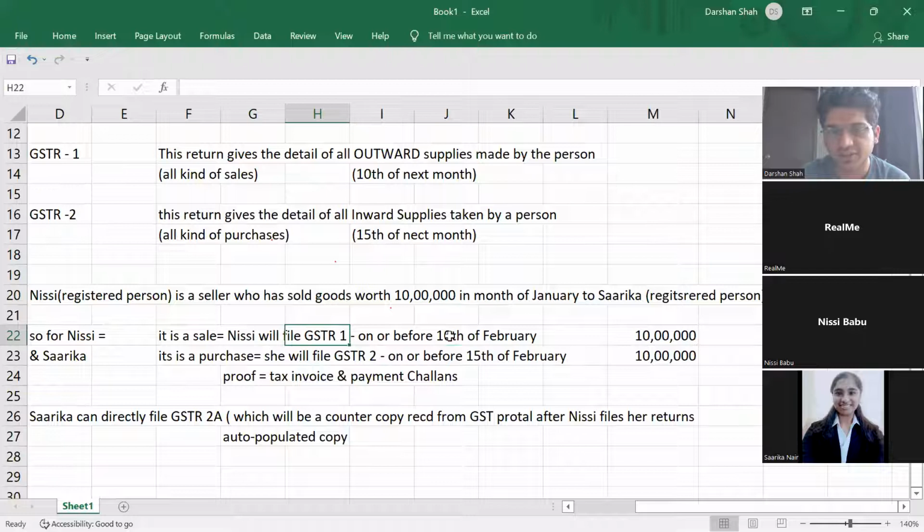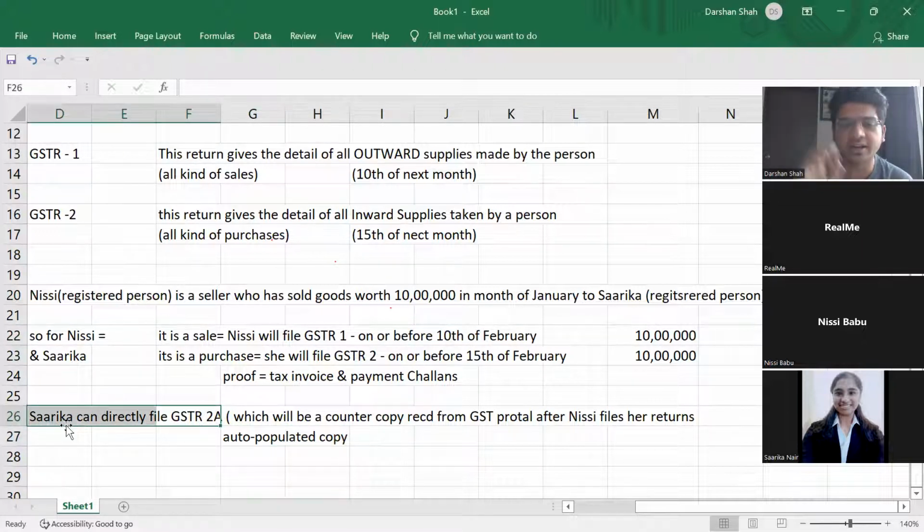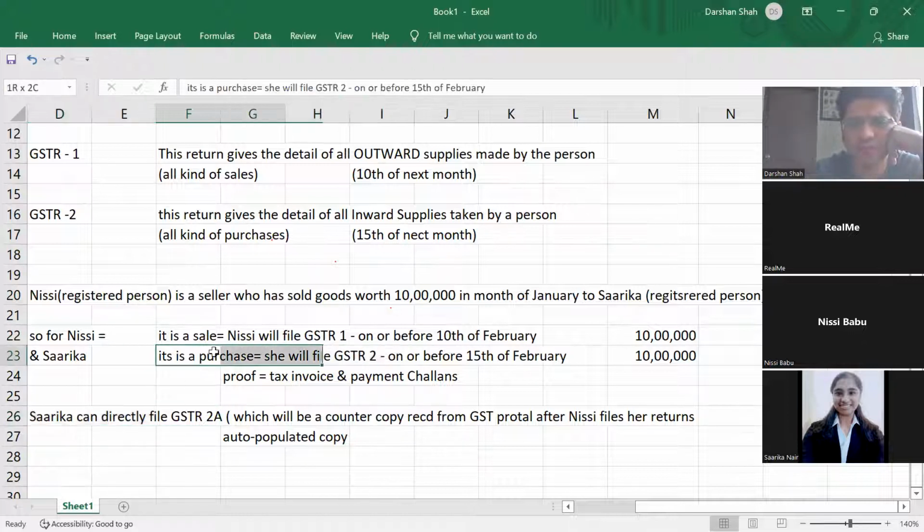When Nisi files the GSTR1 on 10th February, a copy will be generated on the GST portal, and that auto-populated copy will come to Sarika as GSTR2A. Sarika can directly file GSTR2A before 15th February, or she can file GSTR2 on her own. Understood the difference between 2 and 2A?